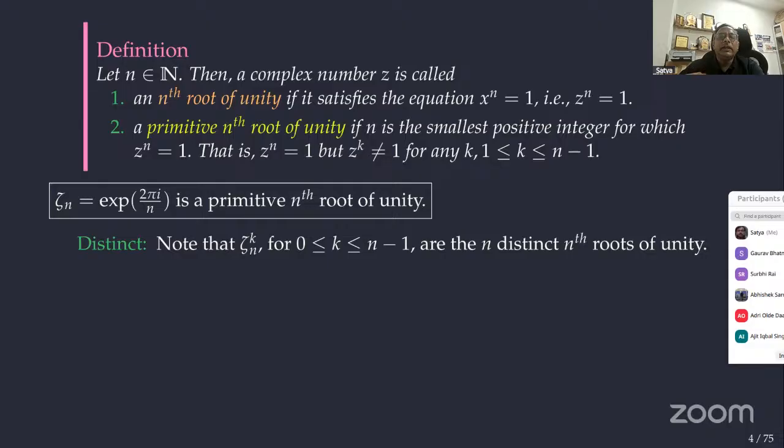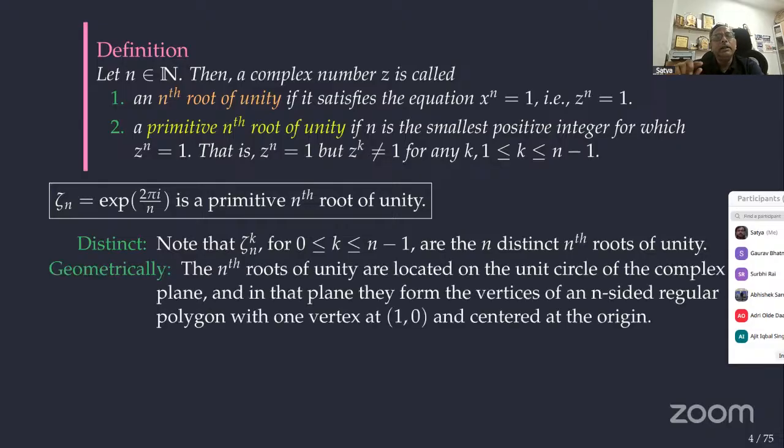So all the roots are distinct. That is easy to verify. And geometrically, these are points on the unit circle with one vertex at (1, 0), right? Yeah. So if I am going a little faster, please let me know. Or anything you are not clear about, please stop me. I will explain it instantly.